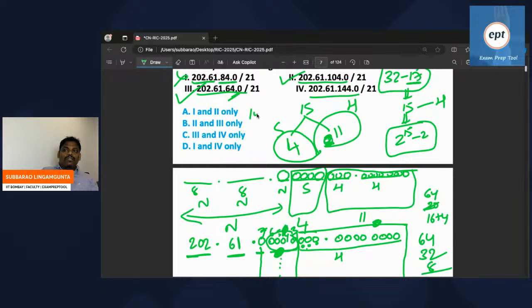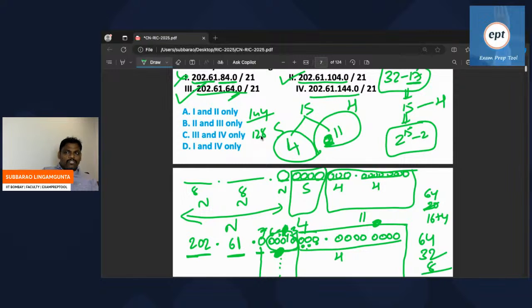Can you write 144, how? 144 means 128, and the remaining you observe, 128 plus 10, if you add, 138 plus 6, I think approximately 18. 18, 16, so I think maybe 84, maybe. Let's check this one. Approximately 128 here.